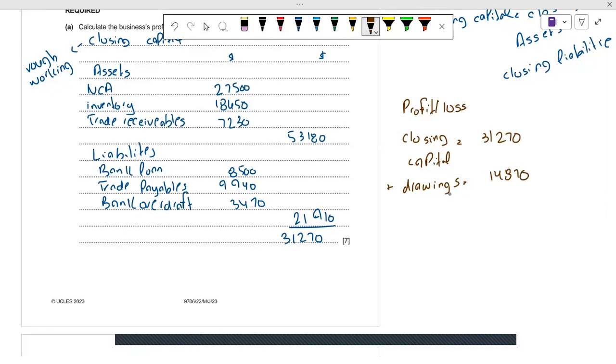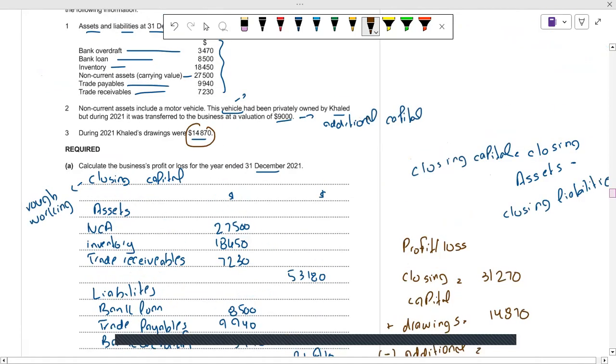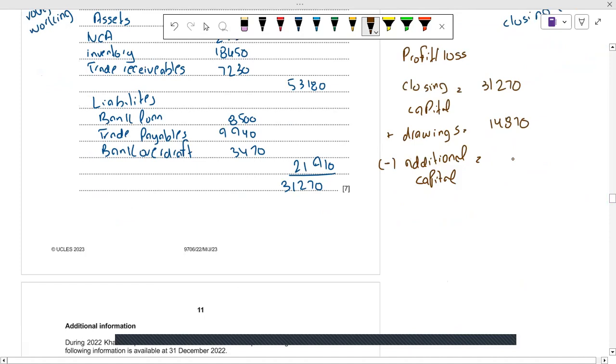And after that, we have to minus the additional capital. The additional capital was 9,000. After that, we have to minus the capital at the start.